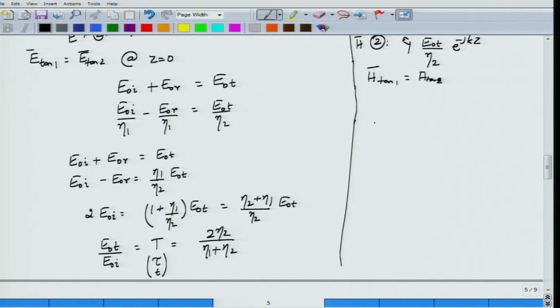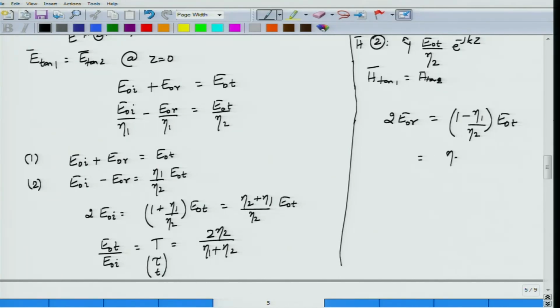Okay. What about the reflection coefficient? I can obtain the reflection coefficient from these two equations by subtracting 2 from 1. If I subtract 2 from 1, what do I get? I get 2 times E_0R, right, because E_0I gets subtracted out, must be equal to 1 minus eta 1 divided by eta 2 into E_0T.